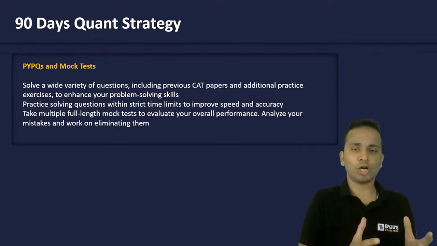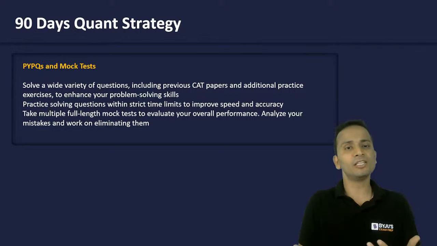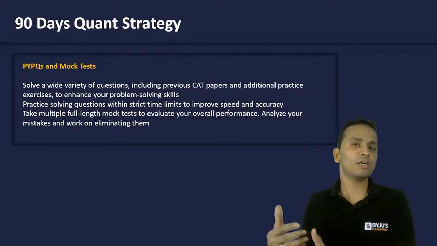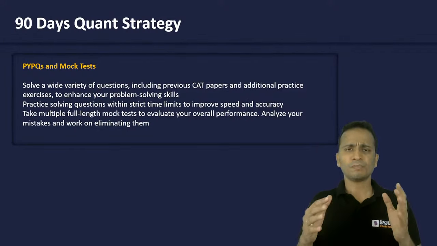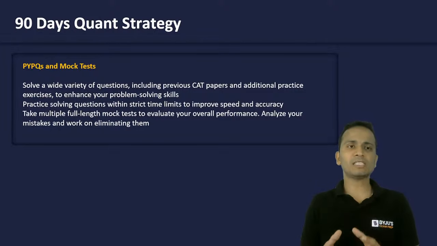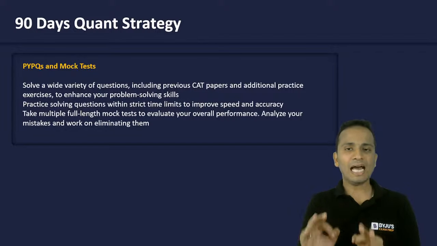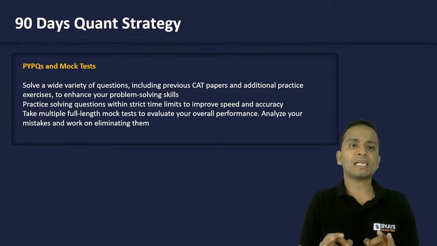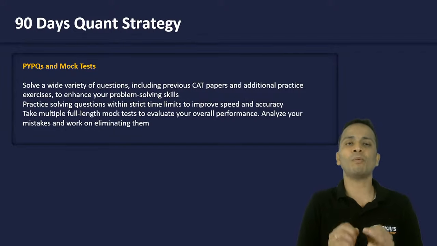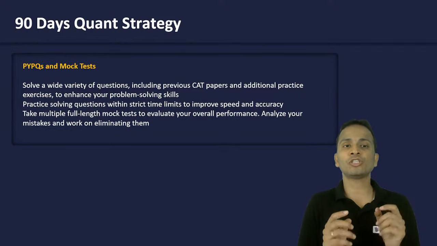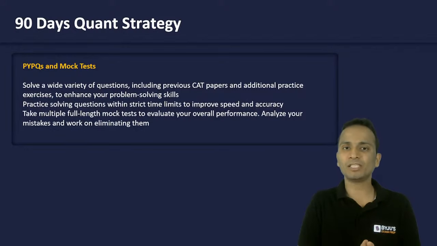Okay, now the last step will be PYPQs, previous year paper questions, and the mock test series. Now, I'm sure that all of you must have already entered the mock test series. So, what you need to do is, while you are taking mock test papers, in parallel to that, you must start solving the previous year papers of CAT. Okay, and some additional practice exercises to enhance your problem solving skills. Also practice solving questions within strict time limits to improve your speed and accuracy.